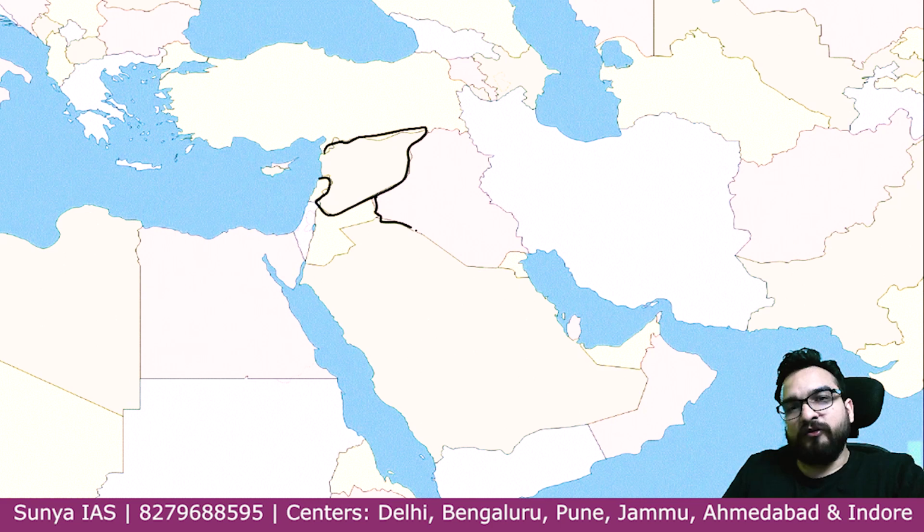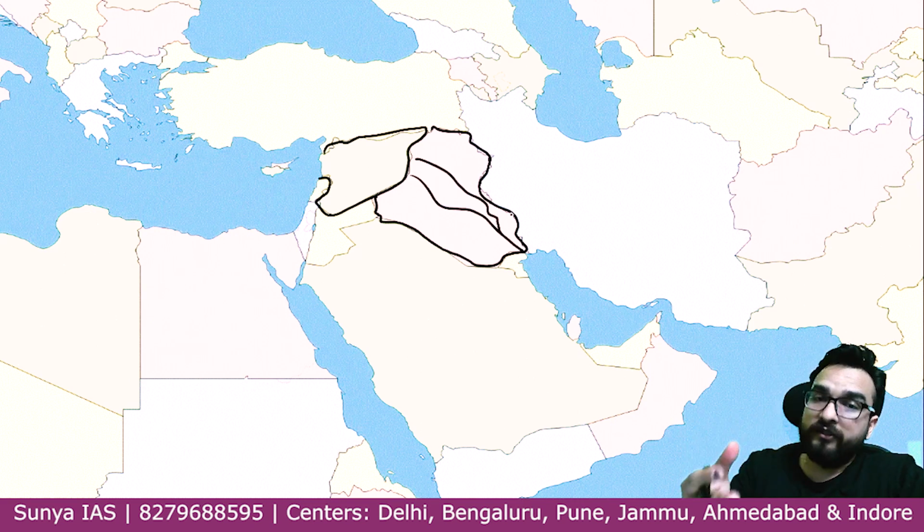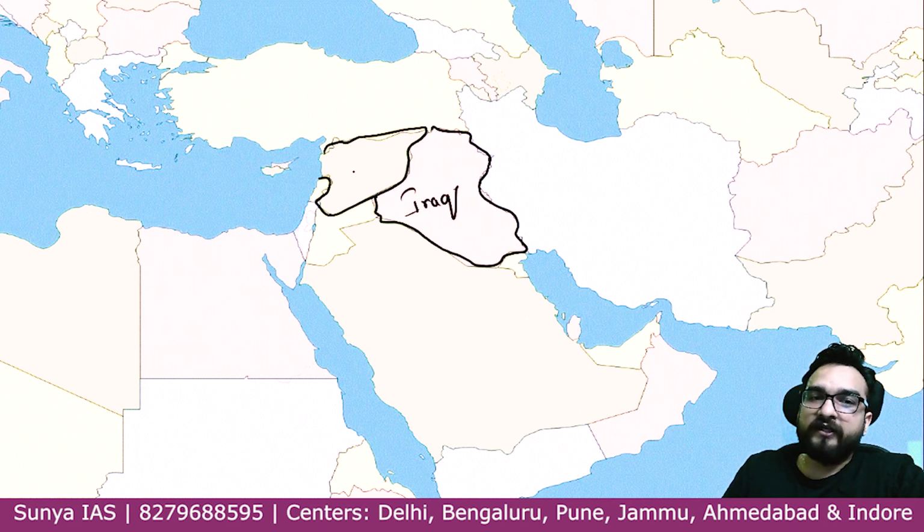And this particular country, Iraq, is where in ancient times civilization flourished, guys. You will see 2 rivers over here in physical geography. In part 3, I'll be telling you about these rivers. But Mesopotamian civilization flourished in Iraq. This is Syria.